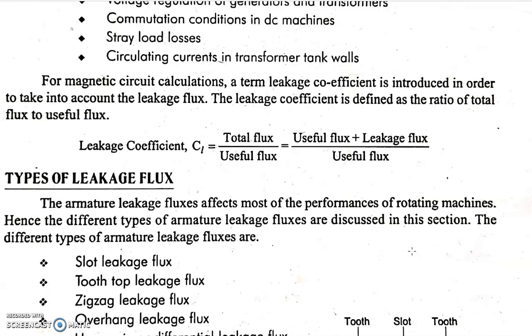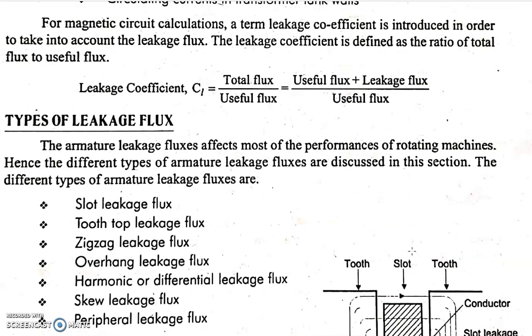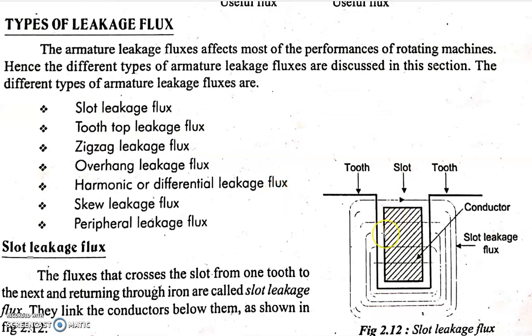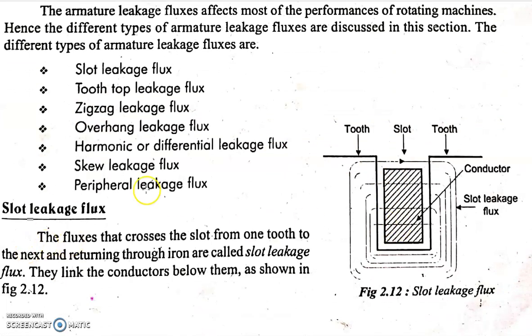So now the types of leakage flux in the armature of a DC machine. The next topic we are going to discuss is about the armature flux. This armature flux consists of different fluxes. The first one is the leakage flux in slots, which is defined as slot leakage flux.